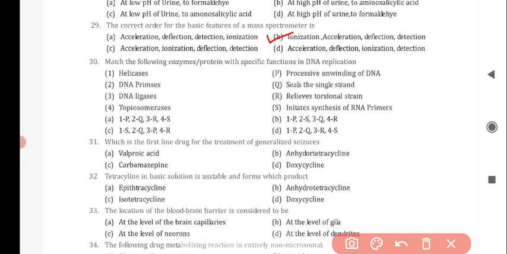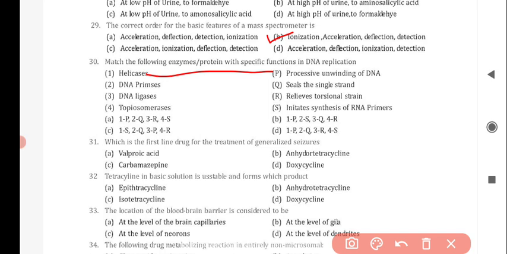Next question is match the following enzymes or proteins with specific functions in DNA replication. For the first one, that is helicase, the correct answer is option P, that is processive unwinding of DNA.